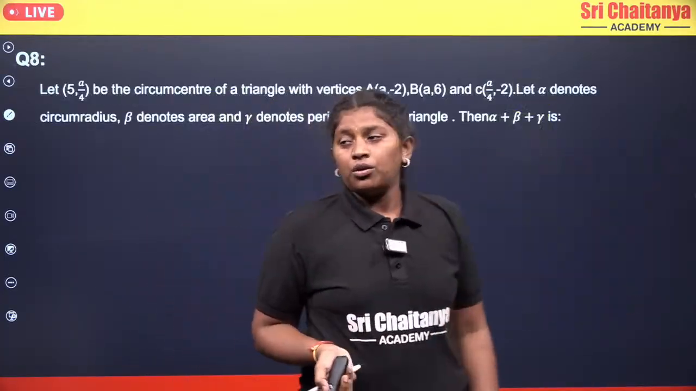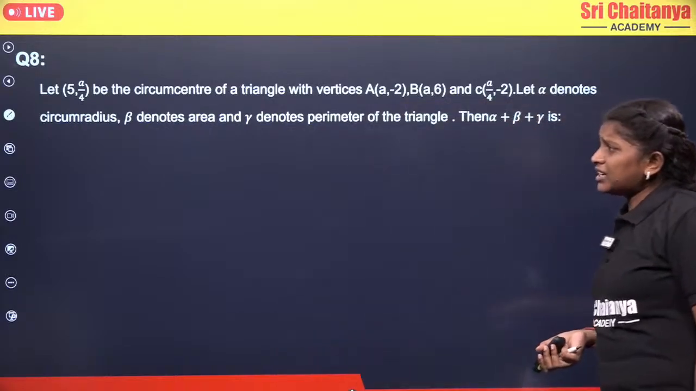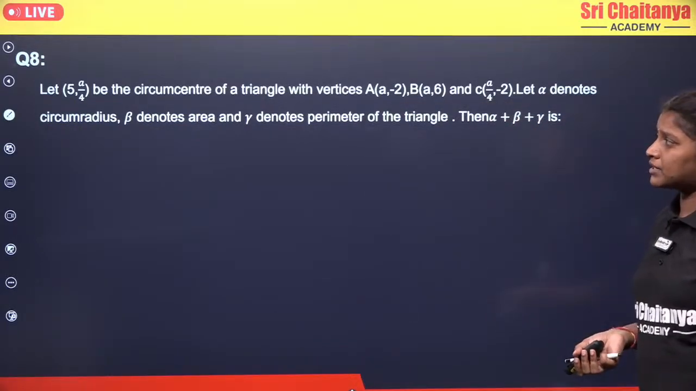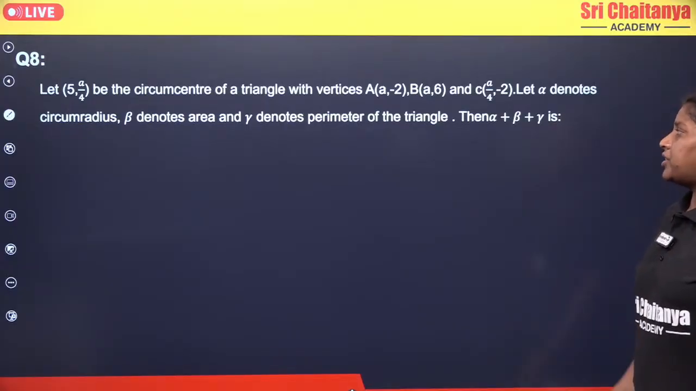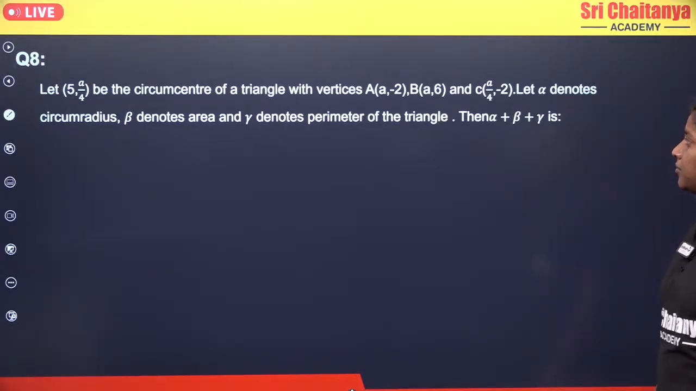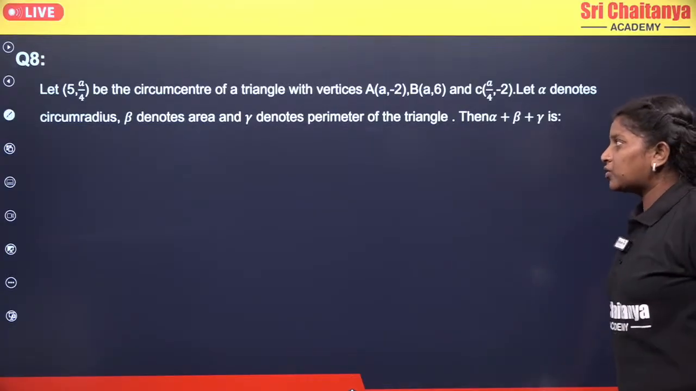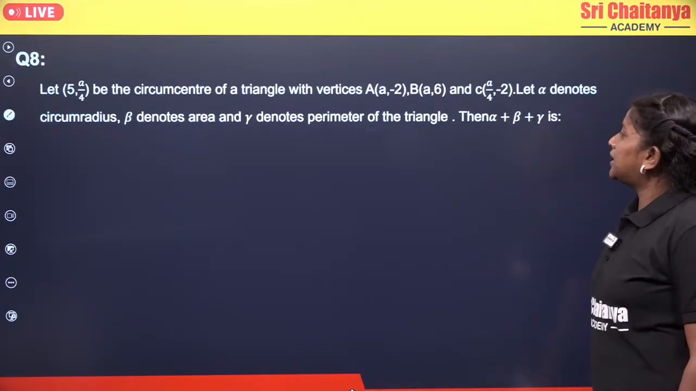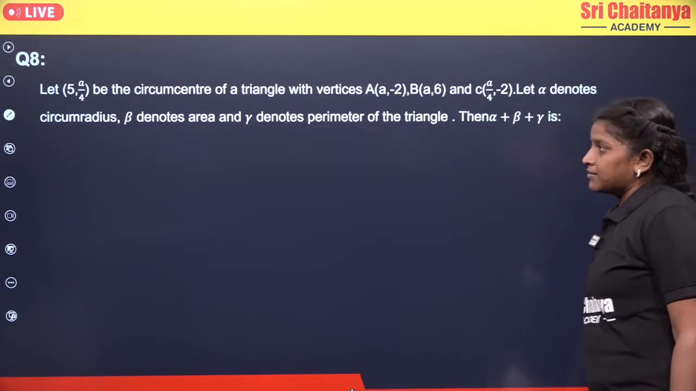Okay, now moving to the next. Let (5, A/4) be the circumcenter of a triangle with vertices A of (A, -2) and B of (A, 6) and C of (A/4, -2). Now let alpha denote the circumradius and beta denote the area and gamma denote the perimeter of the triangle. Then alpha plus beta plus gamma is.